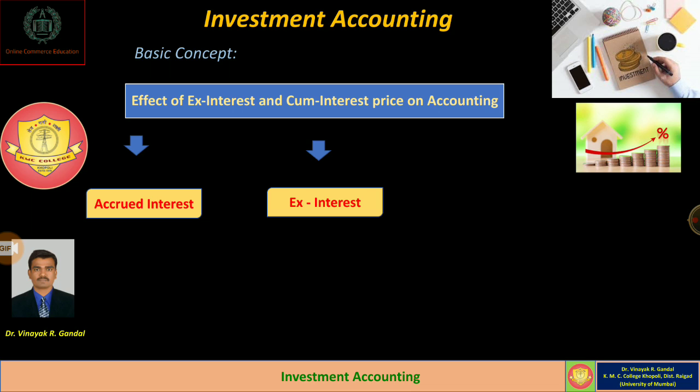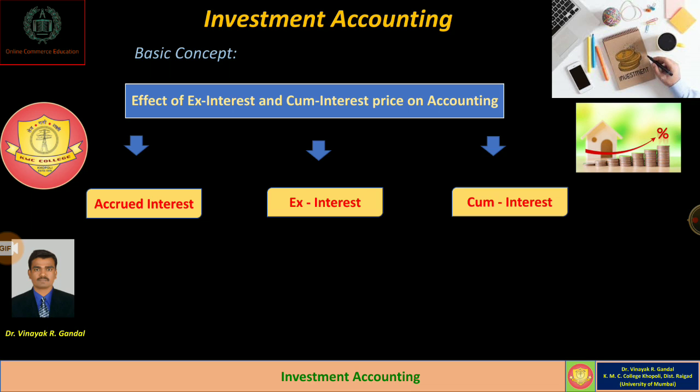So in the case of ex interest price on investment, normally we have to calculate interest as per the rates available, from the last due date up to the date of transaction, and it is normally excluded from the price. Third category, that is cum interest price on investment.